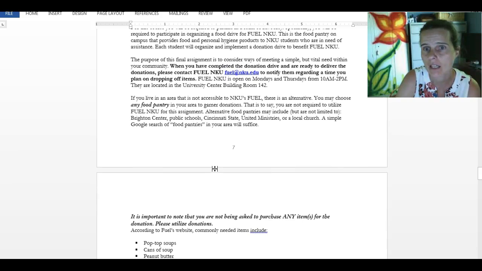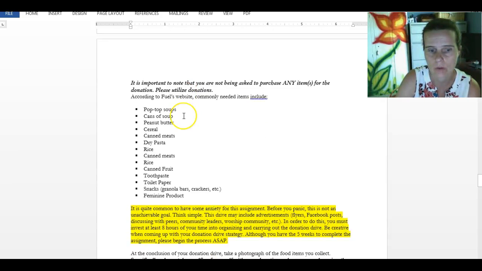If you do not live close to NKU, then you certainly can collect donations for another food pantry that's located closer to your home. So that is an alternative. If you wanted to do that, then please email me ahead of time to get your donation site cleared. So again, please make sure that you get that cleared with me first. Otherwise, I will expect that you will be collecting and donating your items to Fuel NKU.